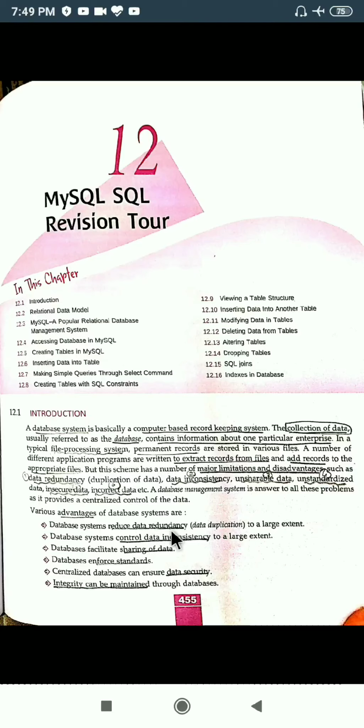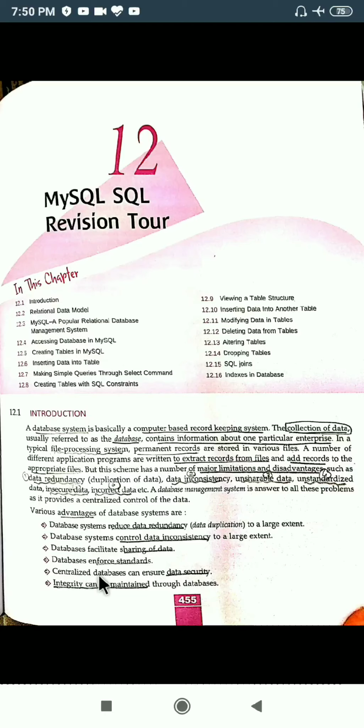Okay, fine. Next is it enforces standards, because it allows you to store data in a particular way. Okay, so rules and regulations are there. If rules and regulations will not be there, certainly the quality will not be there. Okay, if I say, beta, come to your school tomorrow, then somebody will come at 11, somebody will come at 9. So rules and regulations are very much essential. So database enforces standards.